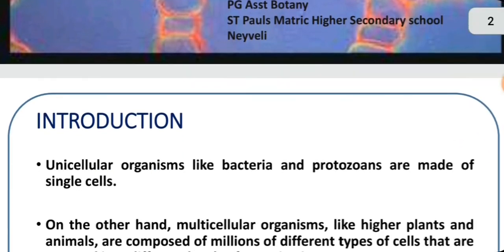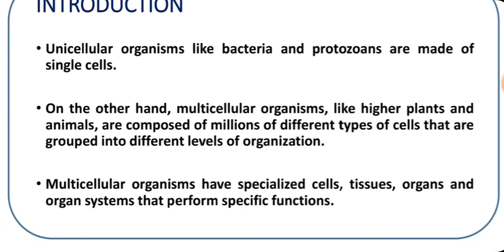You know that there are two different types of organisms based on their cell type. That is, organisms which have only one cell, or organisms which are made up of only one cell. That one cell will do all the functions. So, those organisms which are made up of only one cell are called unicellular organisms.